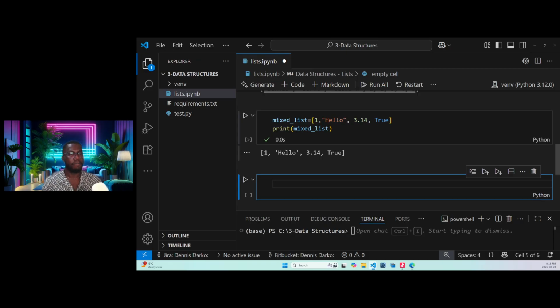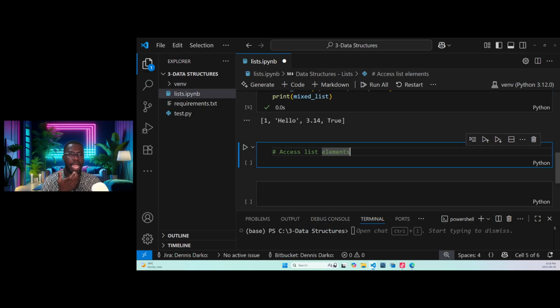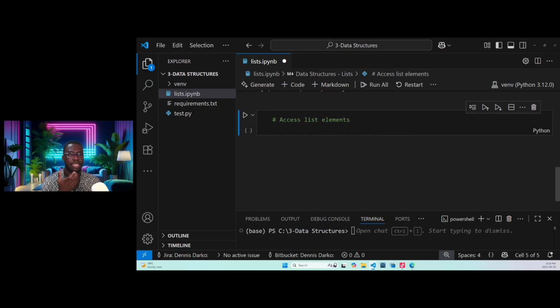Okay, guys. Now let's look at how we can access list elements. So now we are going to deal with list elements. Elements are the values or the data within a list. So these are all elements. Now we want to see how we can access these elements. How do we access them?